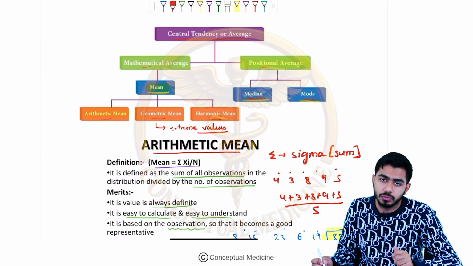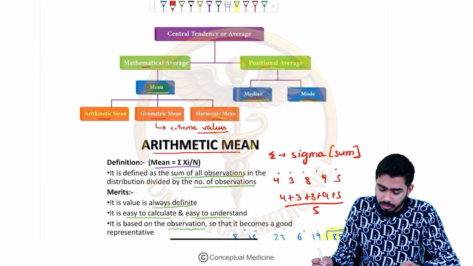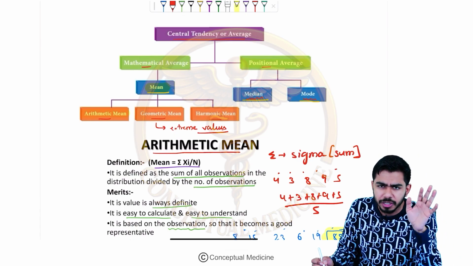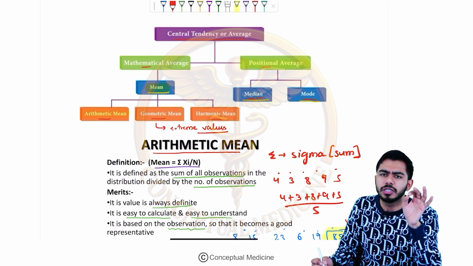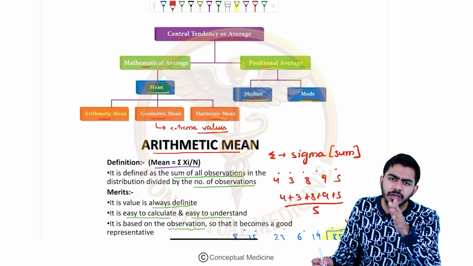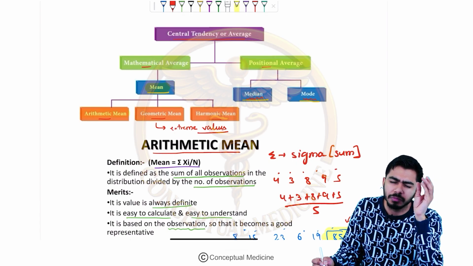For the fractional values, for the reverse data, this can be calculated by the harmonic mean, but that is not needed for us. Right now, we need to know how to calculate the mean. A simple question comes, right? Most of the time this is the data and you just need to calculate the arithmetic mean. Very, very simple.